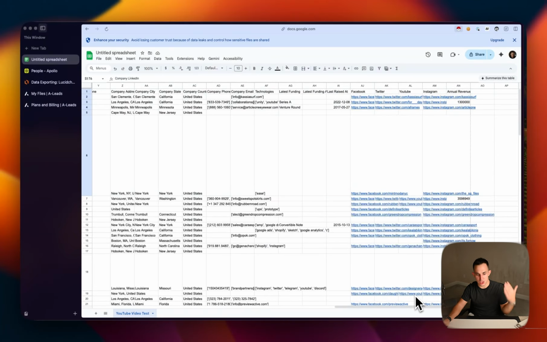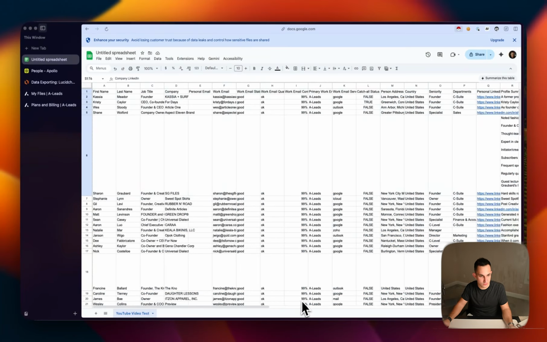So at this point, you could just take this, go in, do whatever you need to do with this data, whether it's send it to your reps, put it in a sequence, whatever it might be, but essentially that is how the software works. So very similar to if you've ever used any other data provider, nothing complex about it.